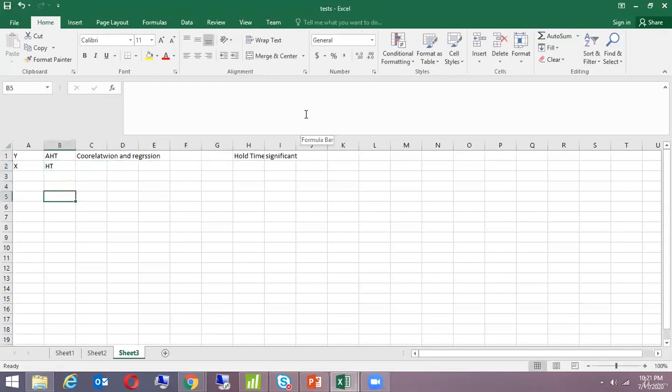Depending upon the type of data that I have, I can do a one-way ANOVA of HT with shifts, because now I'm looking at another X. I can do HT versus team leaders, managers, or HT versus different zones that I have.